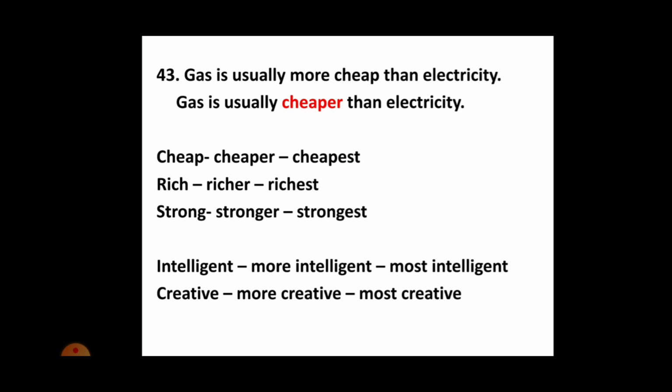Okay, so here in this particular given statement, more cheap, already you have got cheap, which has got a comparative form cheaper followed by cheapest, which is the superlative. So here, since it has cheaper as a comparative form, we need to use it to express the comparison here. Okay, so more cheap is wrong, and that should be replaced by cheaper.